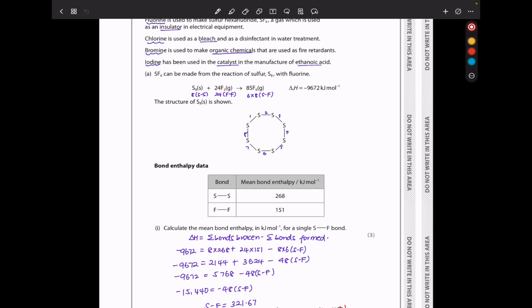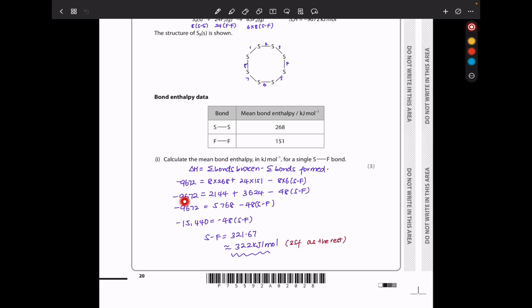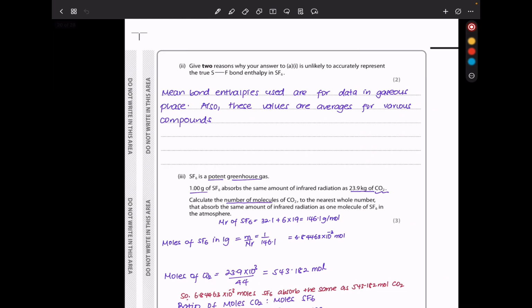In here we have 24 fluorine-fluorine bonds. So it's going to be 24 times 151. And then for the product, we have 6 and then 8. So it's going to be 48 sulfur-fluorine bonds. And this is why we have this here. The enthalpy change is given to us. So the given enthalpy change, which is negative 9672, is equal to that. And in the end, the S-F bond is going to be 321.67, which is approximately 322 kilojoules per mole. I rounded off to 3 significant figures because these values were also given in 3 significant figures.